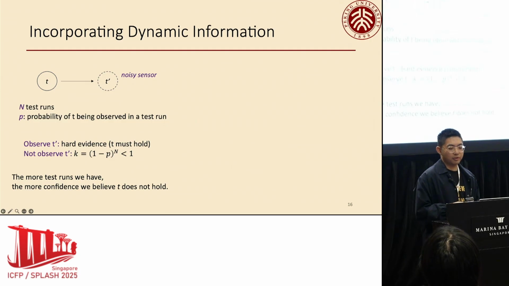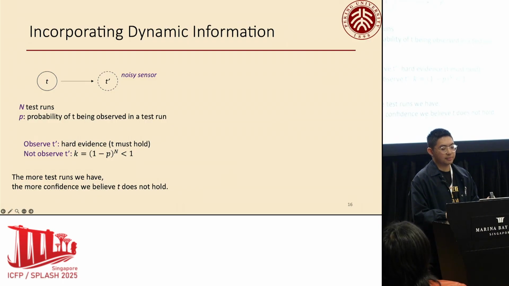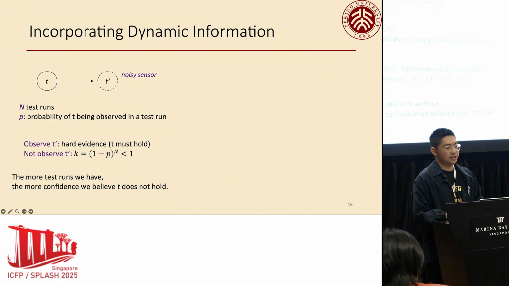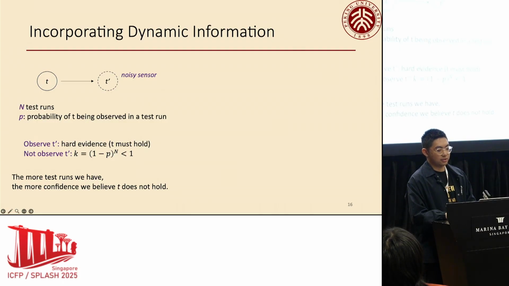In addition to the informal information, the soft evidence framework can also be used to integrate dynamic information from test runs. Specifically, we make an evidence for the program fact which is being tested. If we observe it in a test run, then we set a hard evidence on it, which suggests that it must hold. Otherwise, we set a soft evidence on it. And the more test runs we have, the more confident we are that it does not hold.